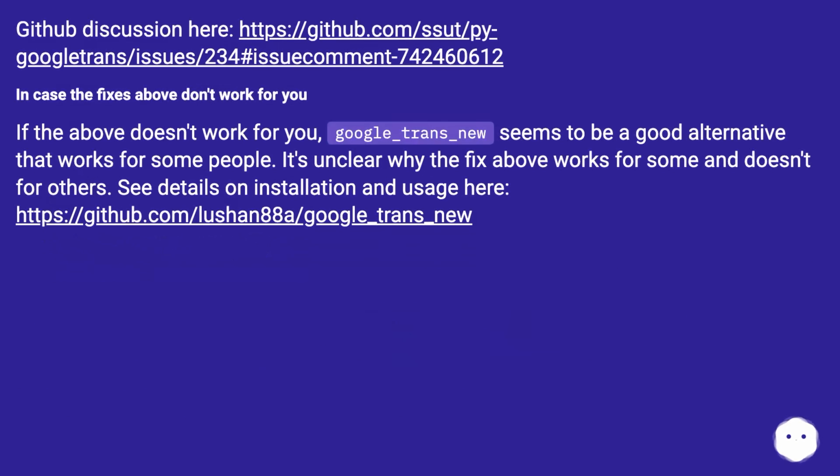In case the fixes above don't work for you, Google_trans_new seems to be a good alternative that works for some people. It's unclear why the fix above works for some and doesn't for others. See details on installation and usage here, this URL.